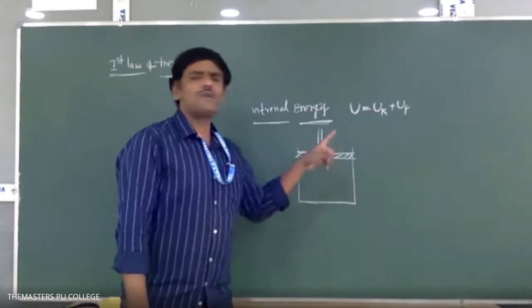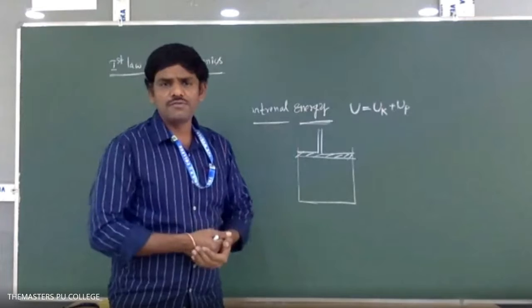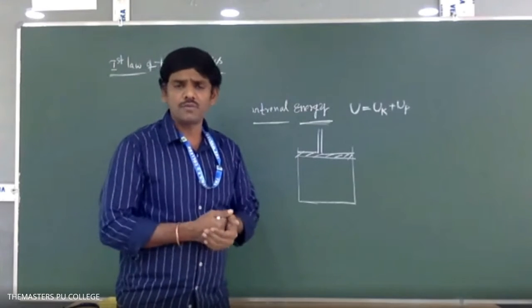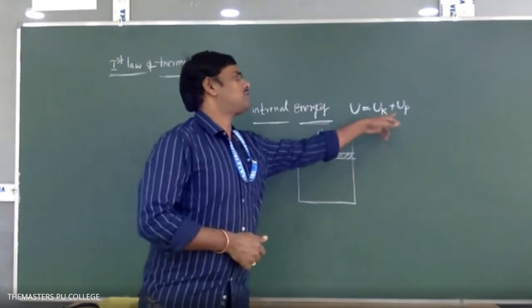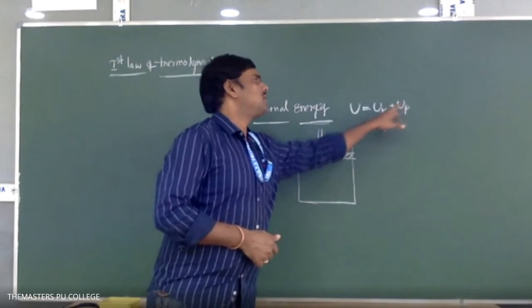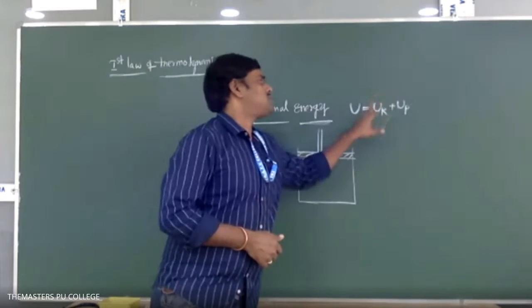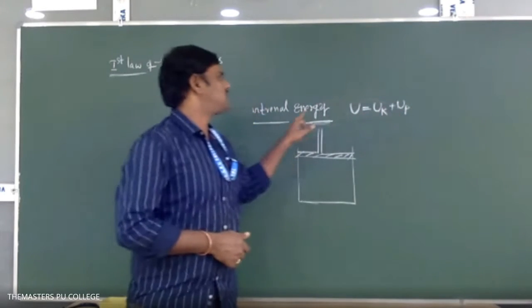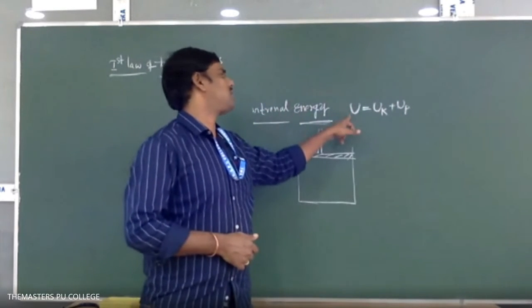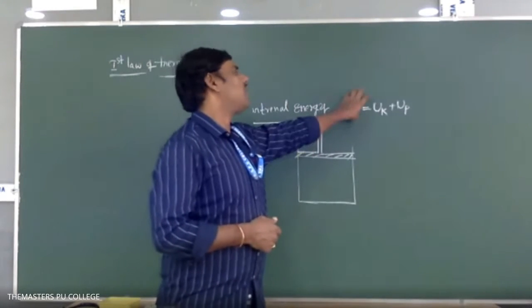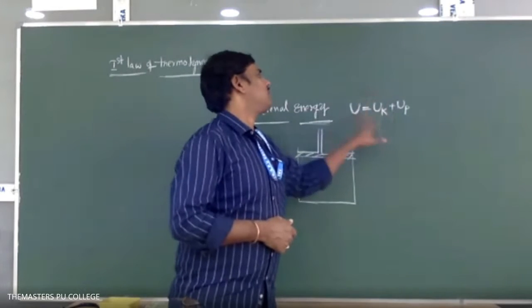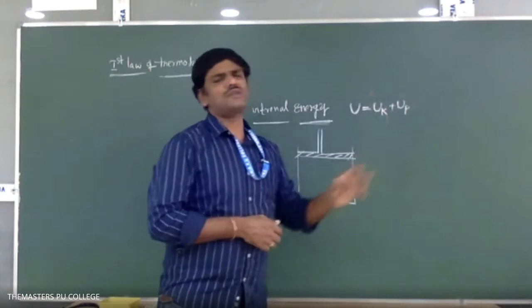Between molecules there exist intermolecular forces, and because of these forces, potential energy exists. The sum of all the energies that the system has is called internal energy: the sum of kinetic energy plus potential energy.